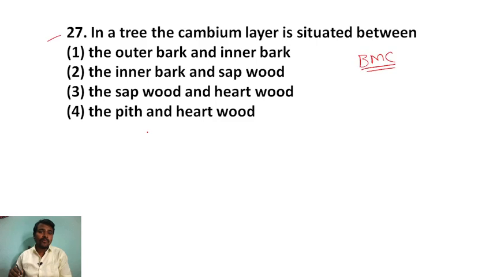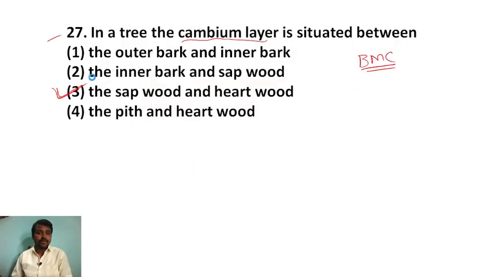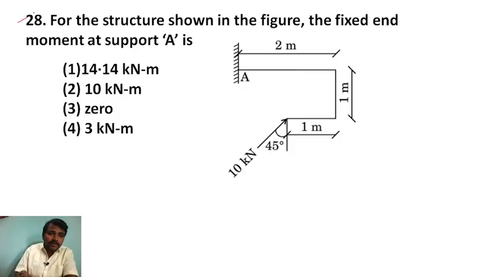Now what is the question they have asked? The cambium layer is situated between where? It is between the sapwood and the heartwood. Got the answer? Cambium layer. Okay, next question.